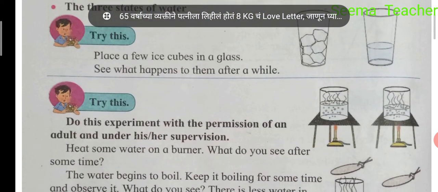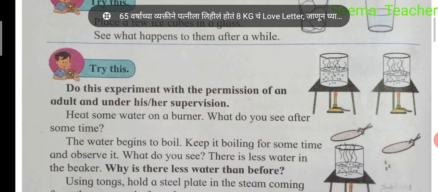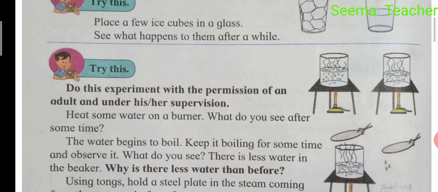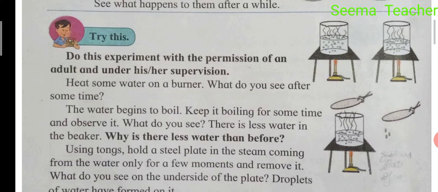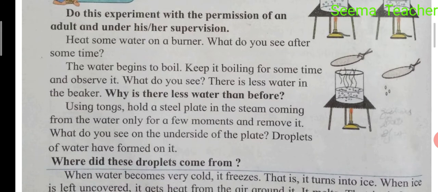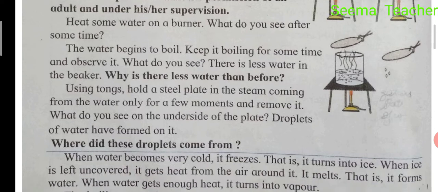Try this. Do this experiment with the permission of an adult and under his or her supervision. Heat some water on a burner. What do you see after some time? The water begins to boil. Let it boil for some time and observe it. What do you see? There is less water in the beaker. Why is there less water than before? Using tongs, hold a steel plate in the steam coming from the water for only a few moments and remove it. What do you see on the underside of the plate? Droplets of water have formed on it. Where do these droplets come from?